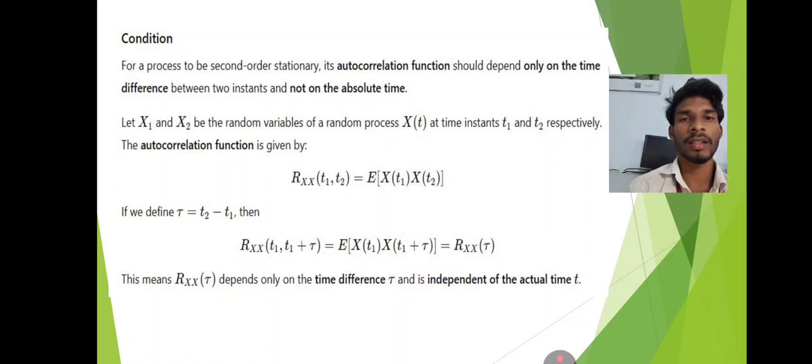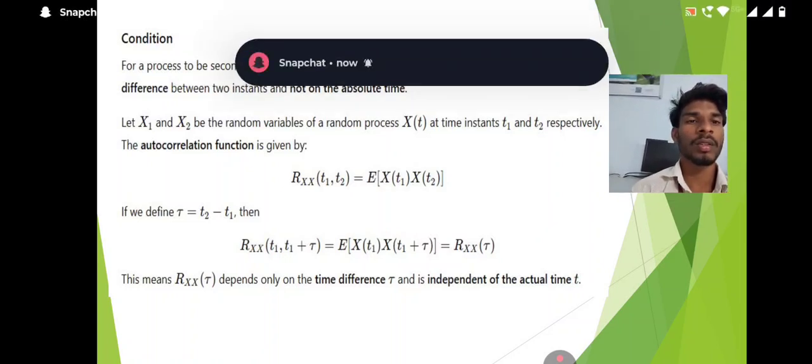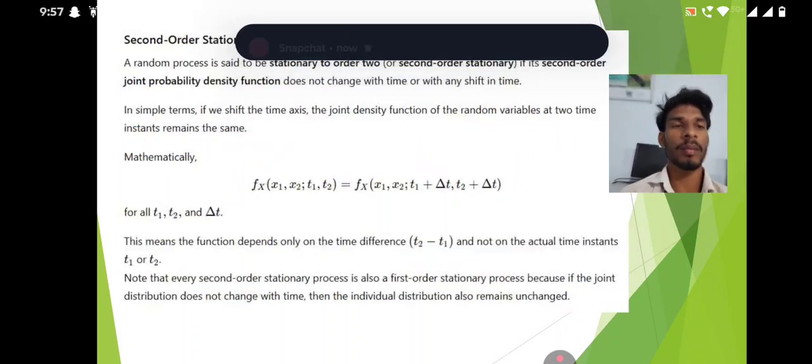If we define tau equal to t2 minus t1, then RXX(t1, t1 plus tau) equals E[X(t1) X(t1 plus tau)] equals RXX(tau). This means RXX(tau) depends only on the time difference tau and is independent of the actual time t.